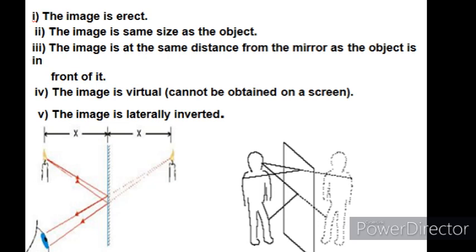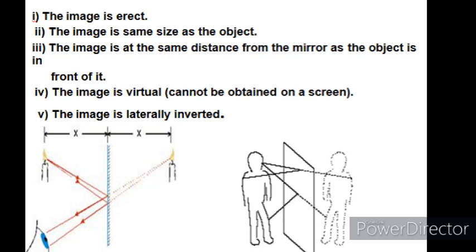The first property of plane mirror is that the image is erect, and the second property is that the image is of the same size as that of the object. Do you see in the second image, the size of the image is the same as that of the object. So a plane mirror produces the same height of image as that of the object. Next, the distance of the object is the same as the distance of the image. That is, the distance from object to mirror is equal to the distance from image to mirror.